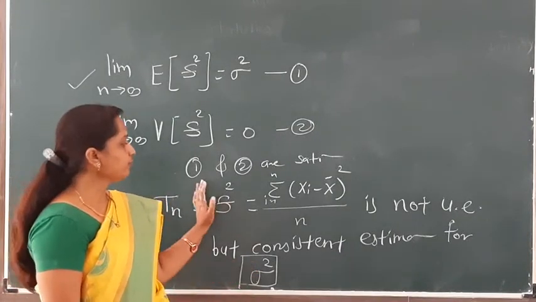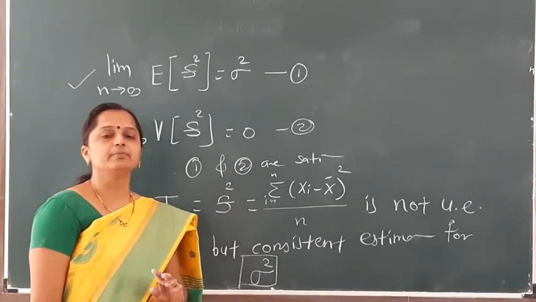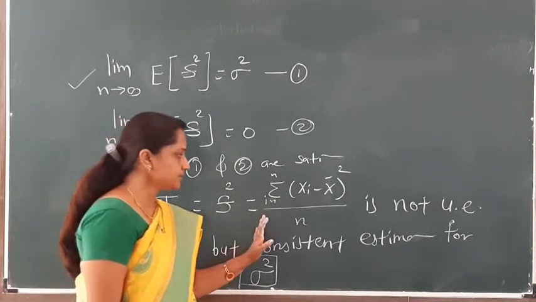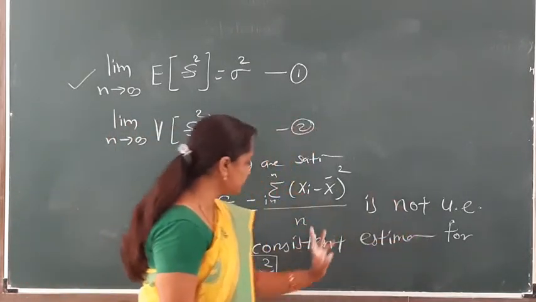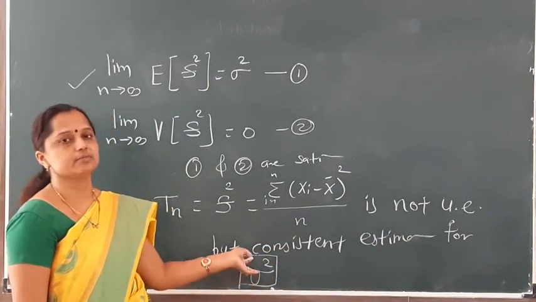Same way, you have shown in our second example that the sample mean square, that is capital S square, is unbiased and also a consistent estimator for population variance sigma square.